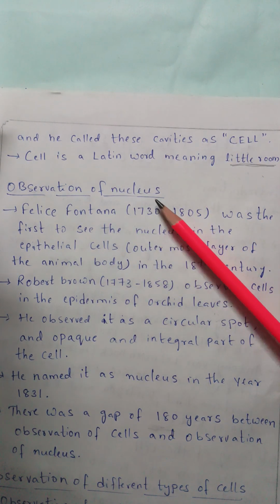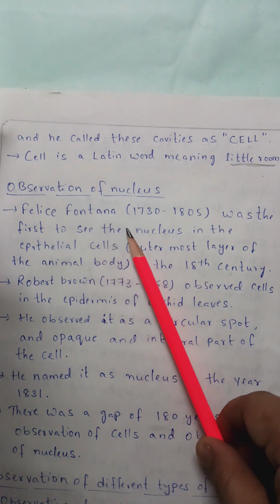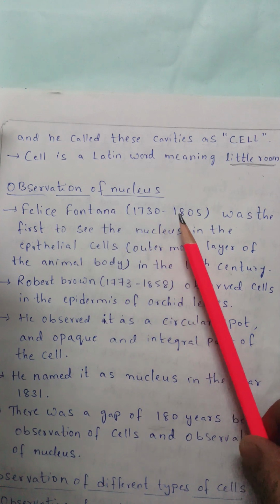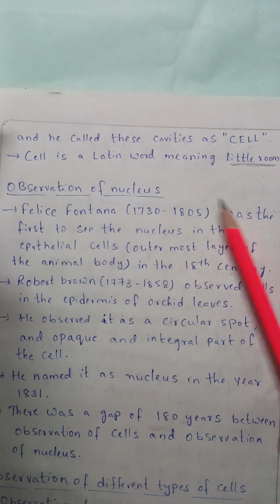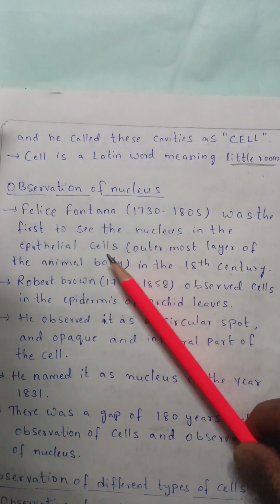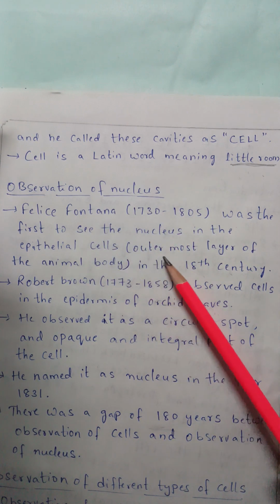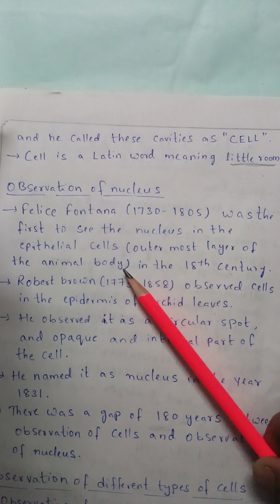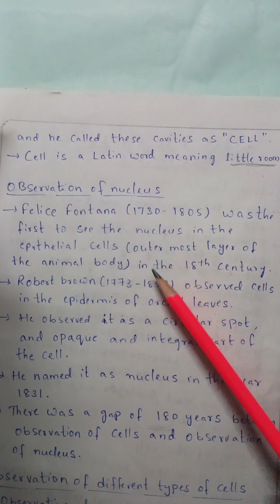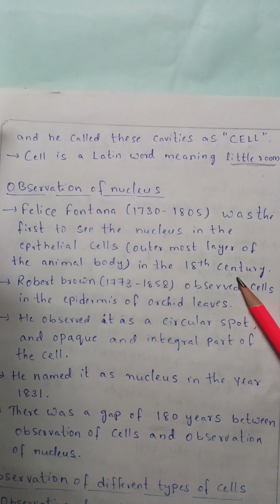Observation of nucleus. Felice Fontana, who was born in the year 1730 and expired in the year 1805, was the first to see the nucleus in the epithelial cells. The meaning of epithelial cells: the outermost layer of the animal body. So she observed it in the 18th century.